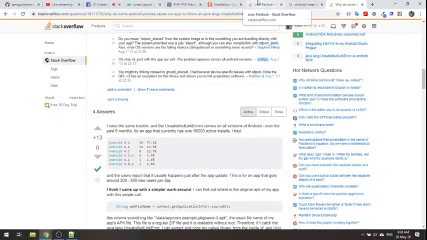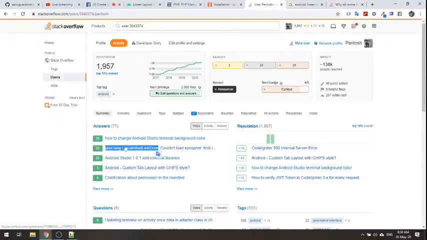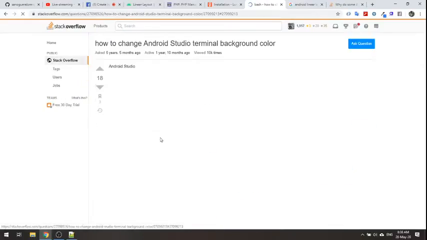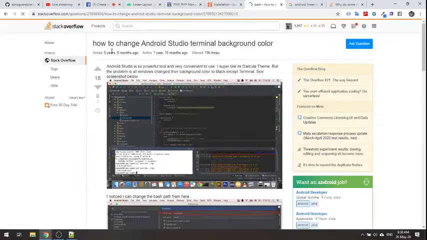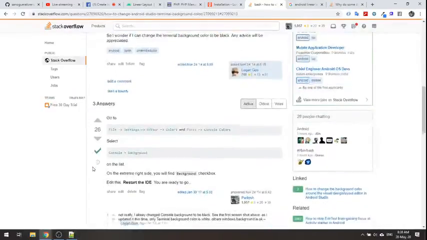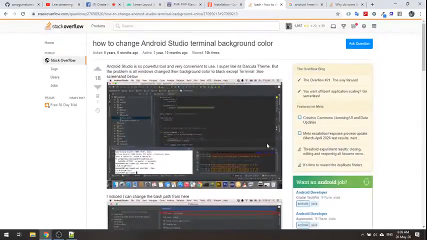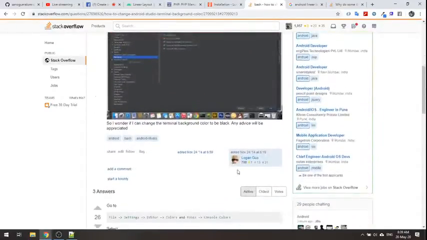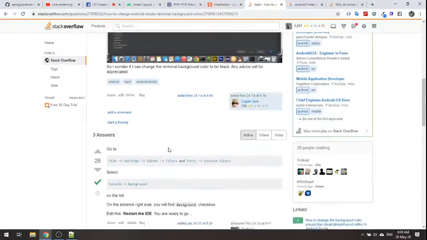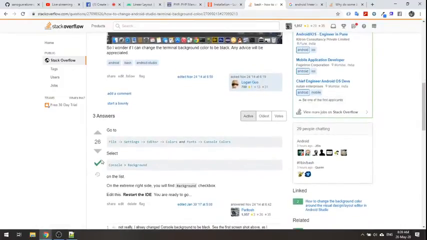Coming back to the profile, you can answer other developers' questions. For example, I have answered this one, how to change the Android Studio terminal background color. This developer had an issue where his terminal color was not changing. So I answered him how to change that, and this is the accepted answer.